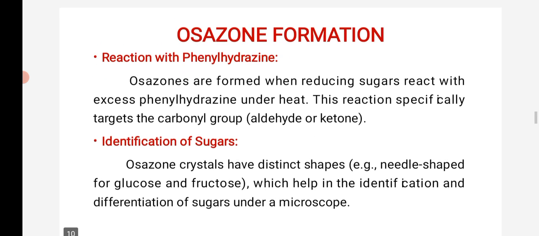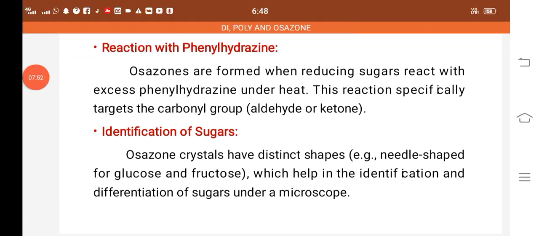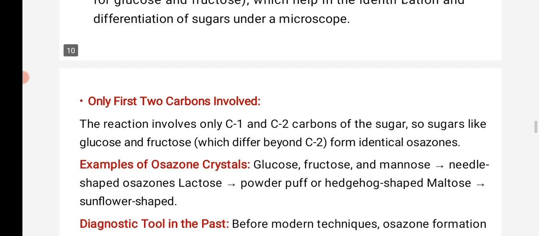The identification of sugar osazone. Reaction with phenylhydrazine: osazones are formed when a reducing sugar reacts with excess phenylhydrazine under heat. This reaction specifically targets the carbonyl group, aldehyde or ketone. Identification of sugars: osazone crystals have distinct shapes, needle shapes for glucose and fructose. Sometimes they are broomstick shaped, which helps in the identification and differentiation of sugars under a microscope.